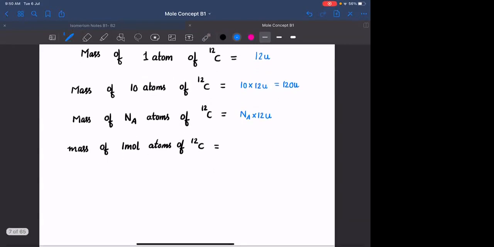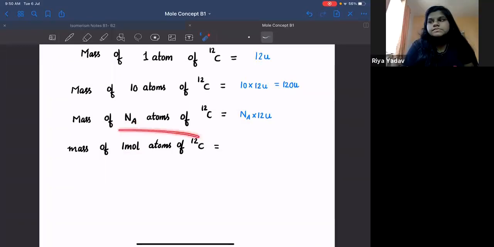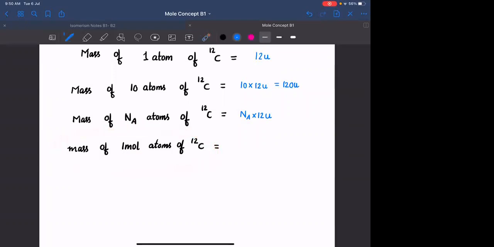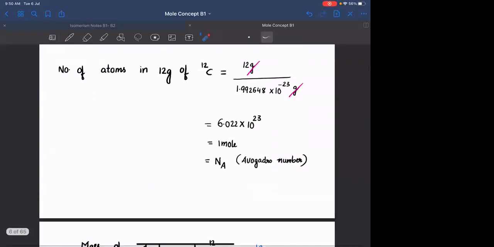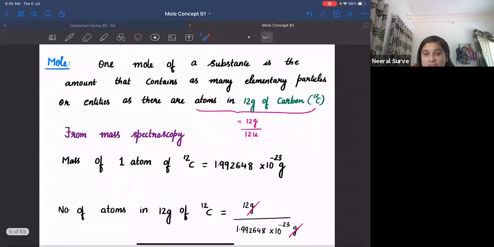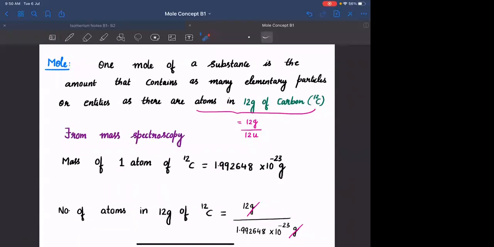Na is nothing but 1 mole. Can I say that? Yes. What should the mass of 1 mole of carbon atoms be, as per the definition of mole? How did we define mole? 1 mole is nothing but the number of atoms present in 12 grams of carbon sample, na? So if I'm taking 1 mole of carbon, what should be its mass? It must be equal to 12 grams.